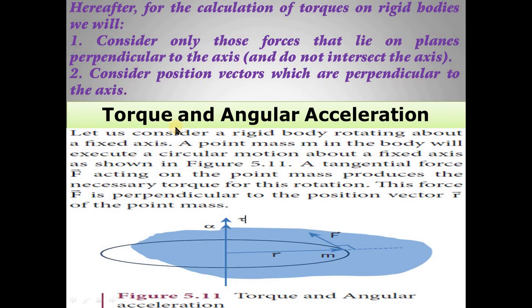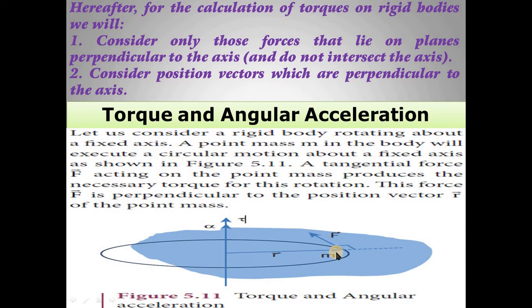The next important topic is torque and angular acceleration. Let us consider a rigid body. This is the rigid body rotating about a fixed point, a fixed axis. A point of mass m in the body will execute circular motion about a fixed axis.